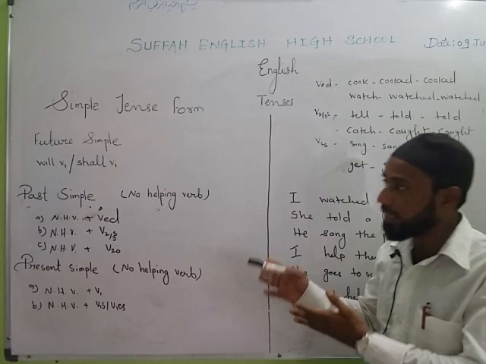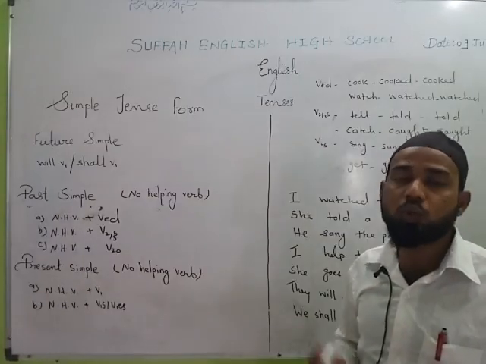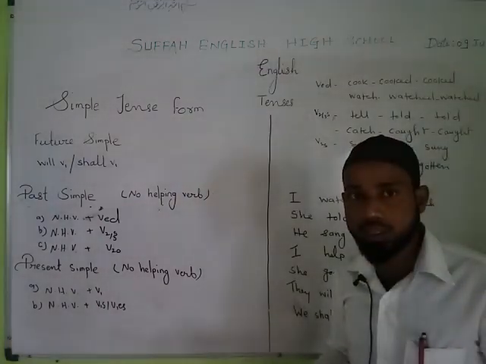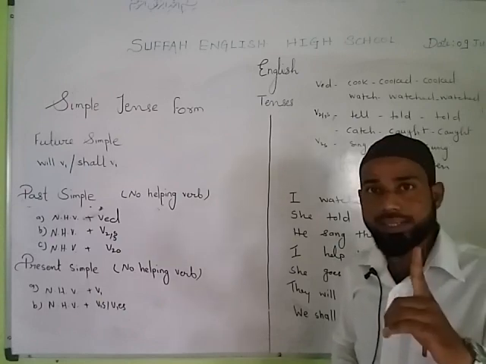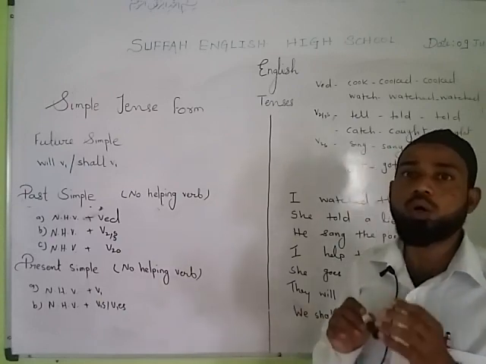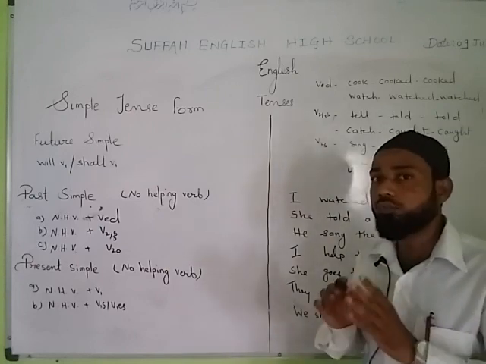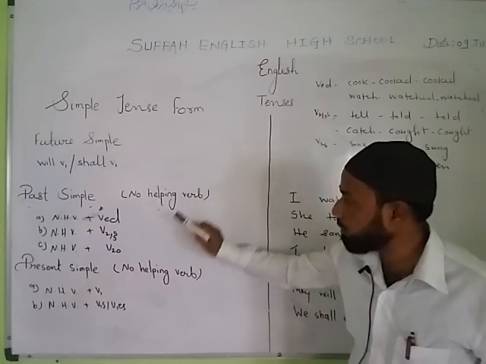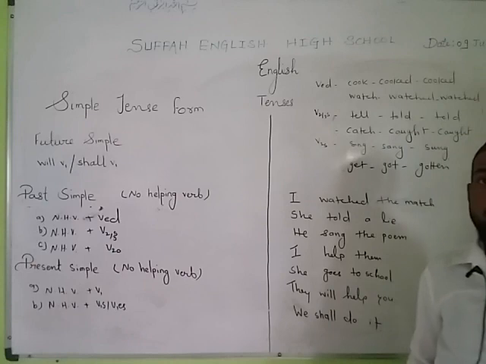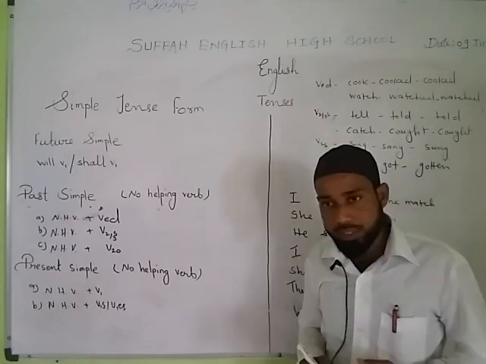Now let us come to the next, that is past simple and present simple. These two tense forms are unique, different from all the other tense forms in one respect, and that is no use of helping verb. Actually, these are the only two tense forms which do not take any helping verb. So have it here: no helping verb. This fact helps us to identify past simple and present simple easily.